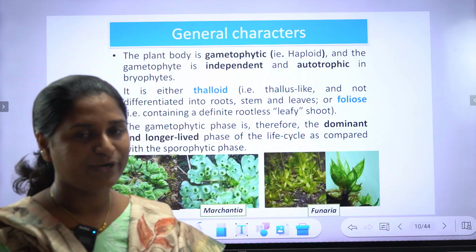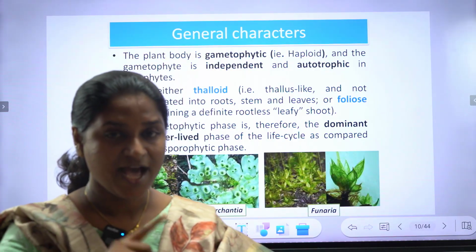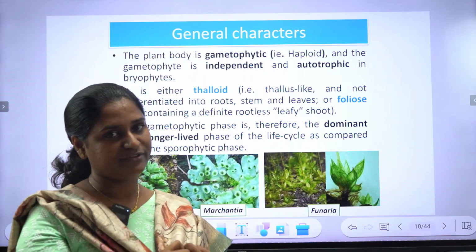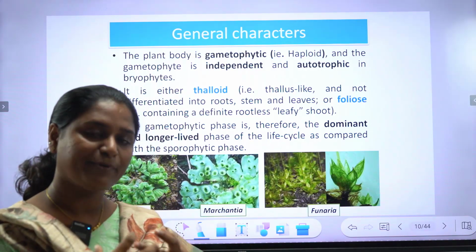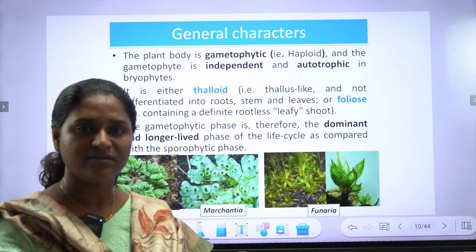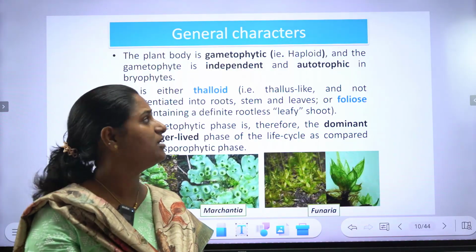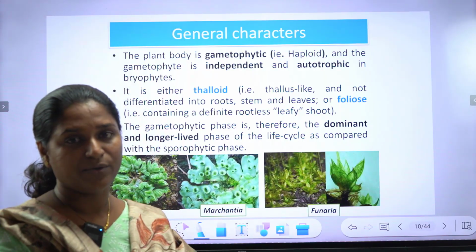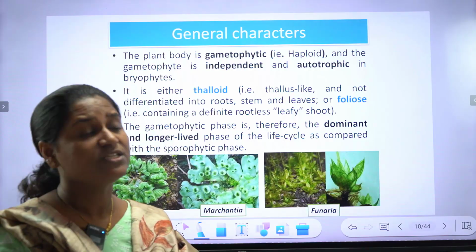Autotrophic means they can prepare their own food using chlorophyll. They possess chlorophyll, right? So they are referred to as independent. They don't depend on anyone for their nutrition.